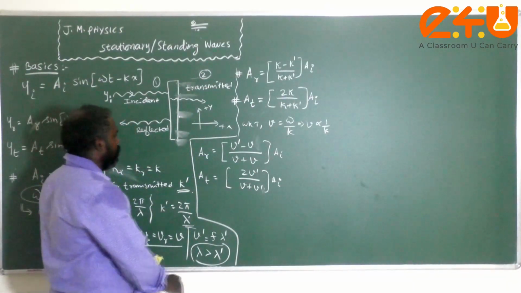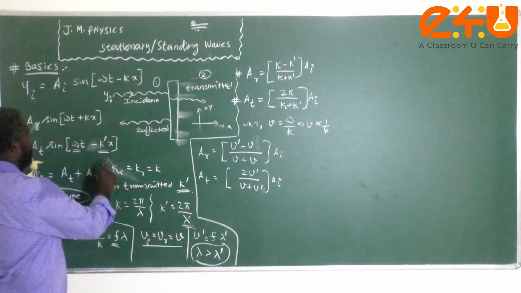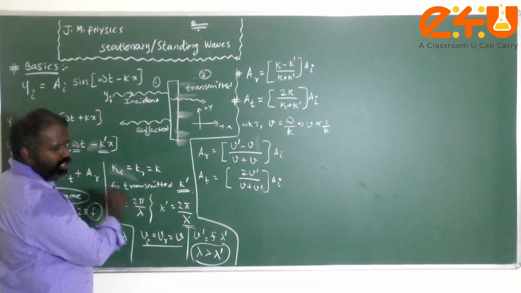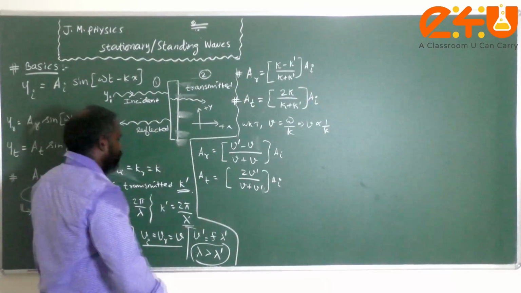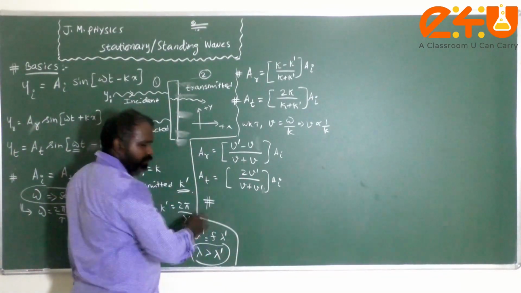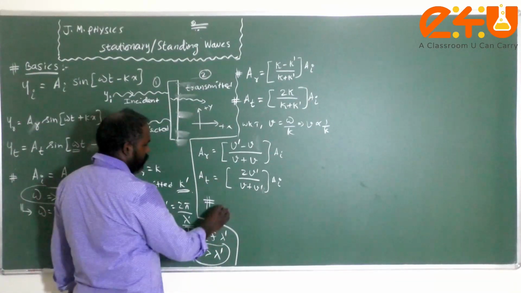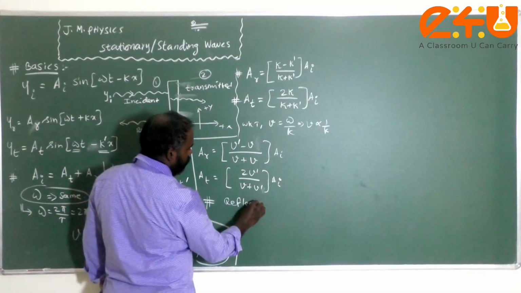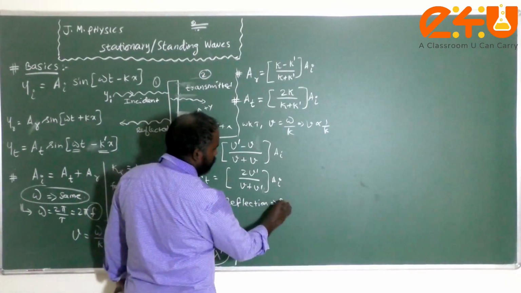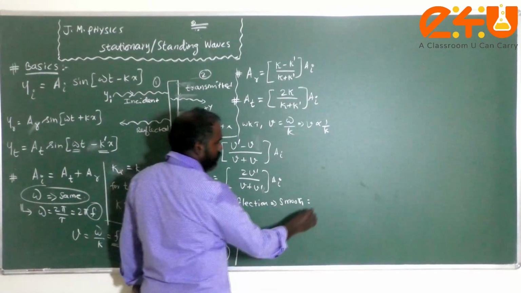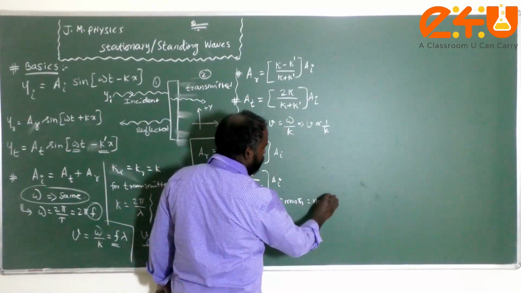And next, these are the basic information related to plane progressive waves which undergo reflection. Another important note is that whenever the wave is reflected from a smooth reflecting surface, there is no additional phase difference.